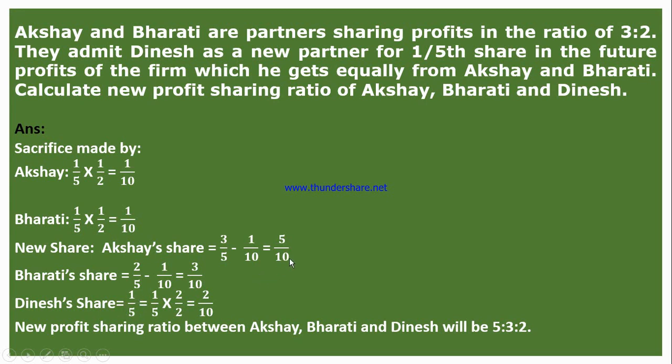Now as you see, for Akshay and Bharti the denominators are 10, 10, but in the case of Dinesh the denominator is 5. Therefore we have to make the denominators equal. What we have to do is multiply this 1 by 5 with 2 by 2, and you will get 2 by 10. So the new profit sharing ratio between Akshay, Bharti and Dinesh will be 5:3:2.